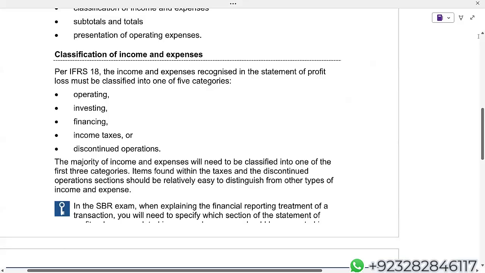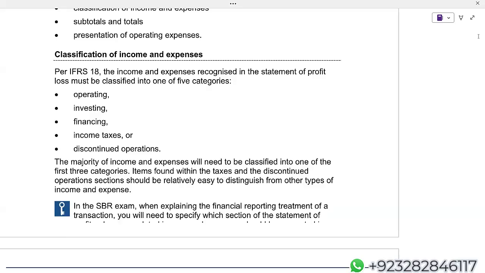As per IFRS 18, now listen student, there is no more IAS 1. Practically IAS 1 exists, but in ACCA, there's no more IAS 1. IFRS 18 has replaced IAS 1.